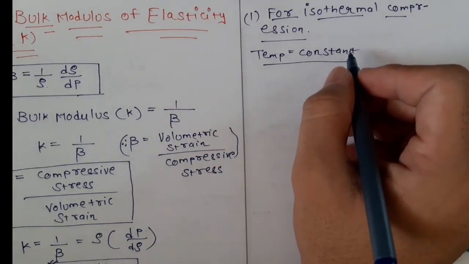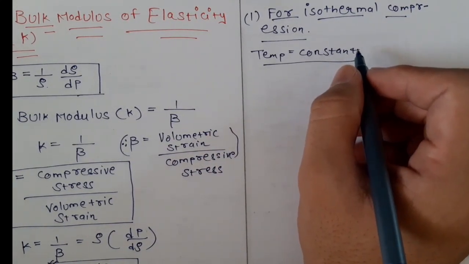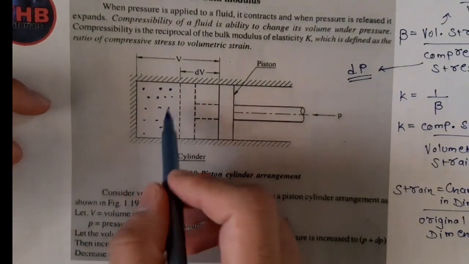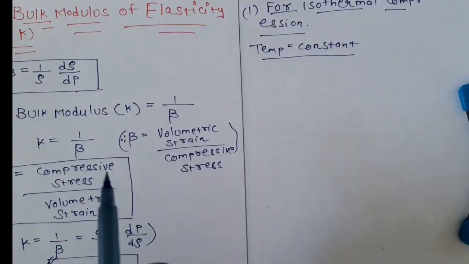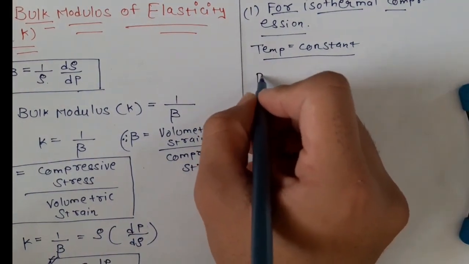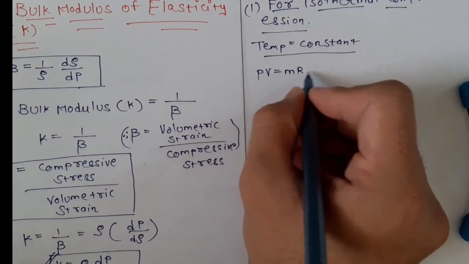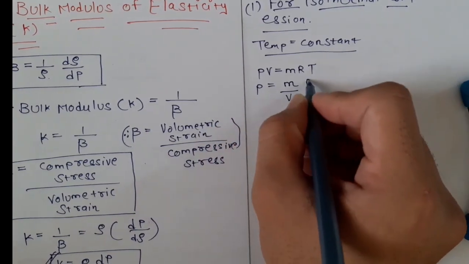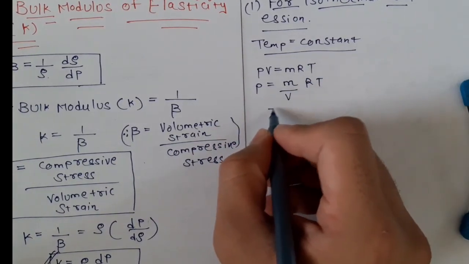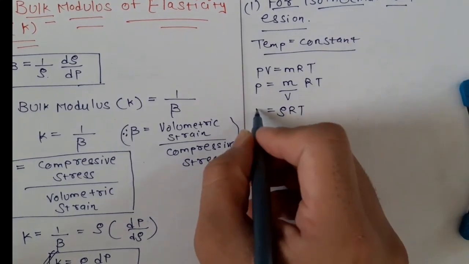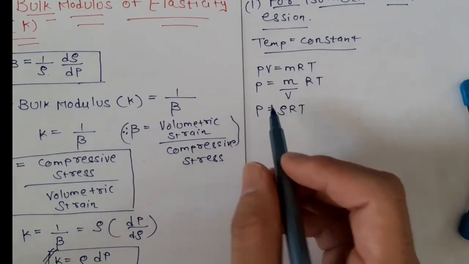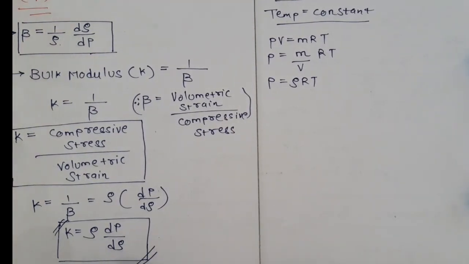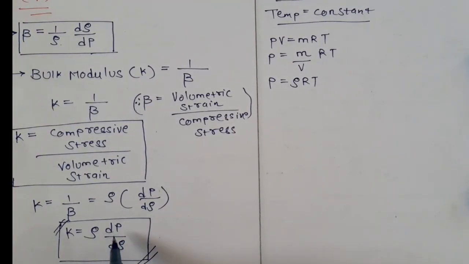Now as the gas filled in the container, here I had shown that this gas is ideal, so we can apply the ideal gas equation, that is PV equals m into R into T. So P equals mass upon volume into R into T. Now what is mass upon volume? It is density. So P equals rho into RT. Now we want to find the value of K. K is equal to rho into dP by d rho, so we have to find the value of dP by d rho.